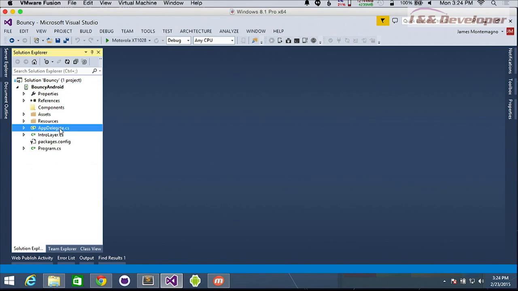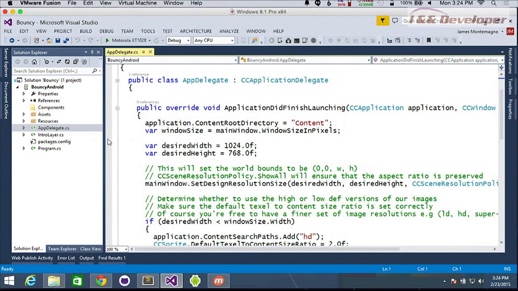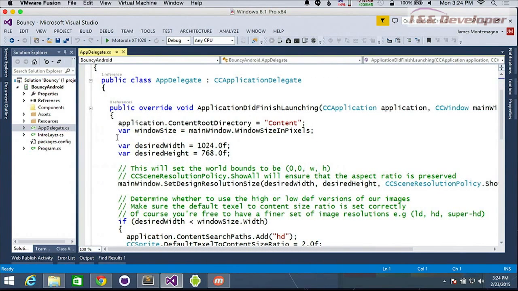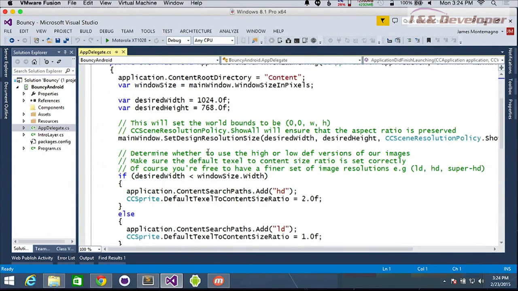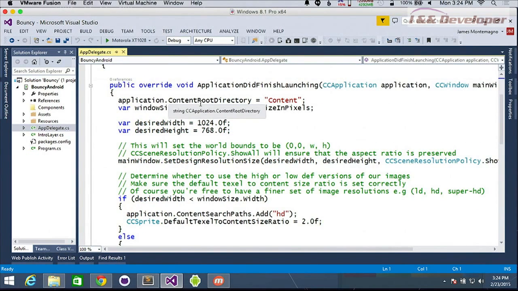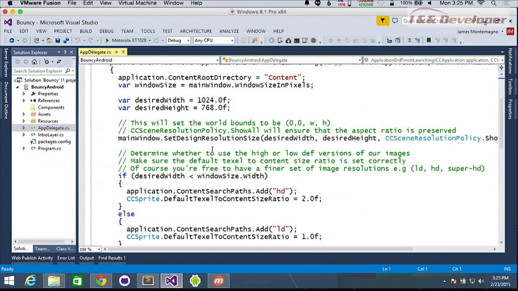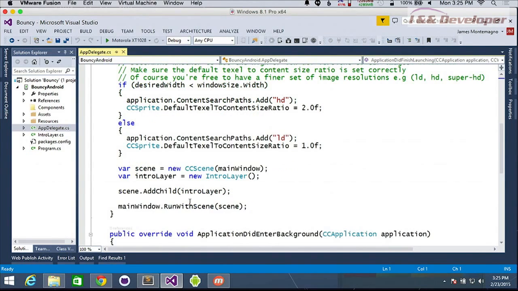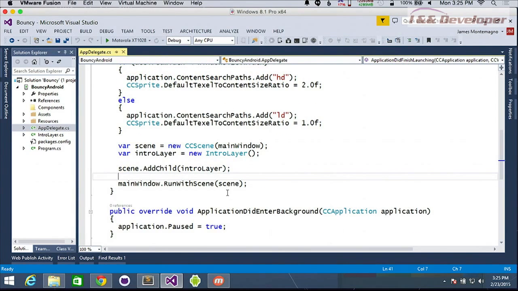And then we'll see this app delegate. So our app delegate here is what's going to control our life cycle. It's going to set a few things for us. It's going to set a content directory. It's going to set up our default window for us, and it's actually going to start our game. Down here, we are creating a new scene, and we're adding a layer to it, and we're going to run the game with the scene.